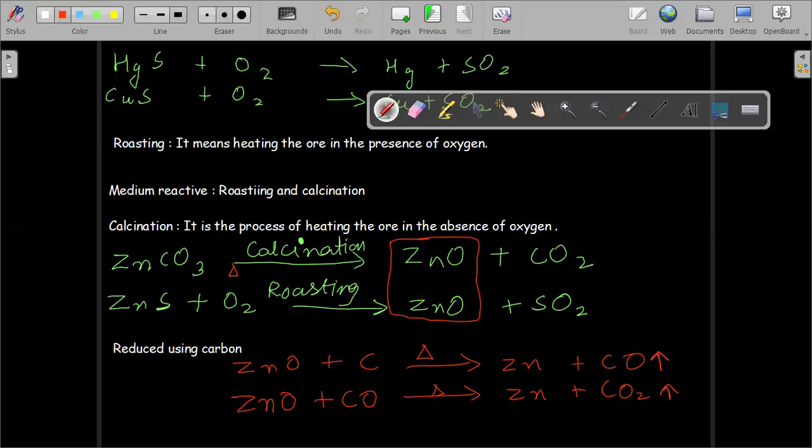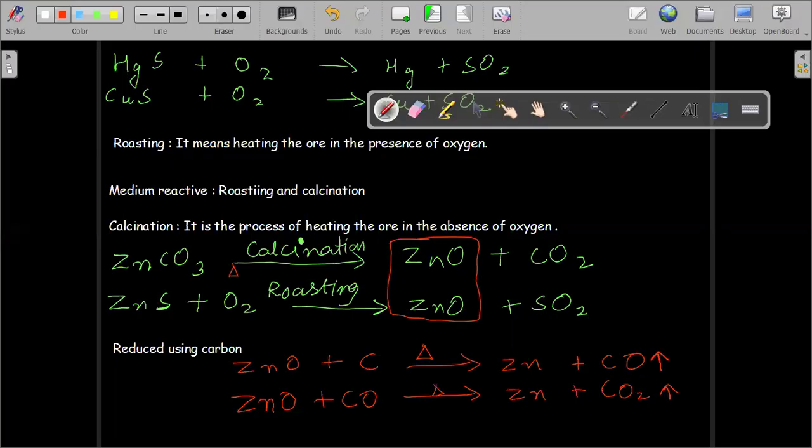Sir, is carbon monoxide used for anything? Yeah, this carbon monoxide is not being allowed to escape out of the reaction chamber. Not in this reaction, but in general carbon monoxide is used in the manufacturing of some chemicals, like methane, or hydrogen.